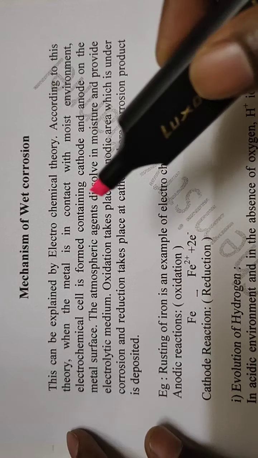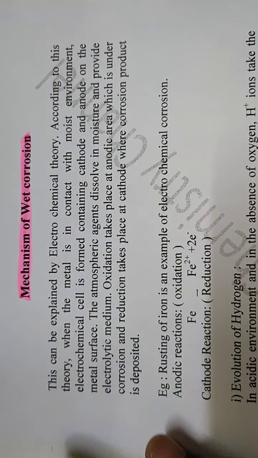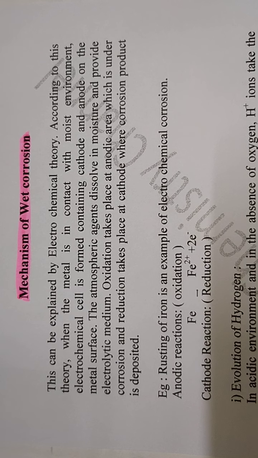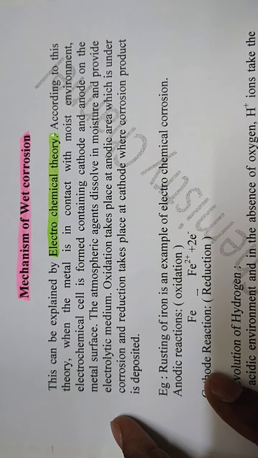Now I am going to explain the mechanism of wet corrosion. Wet corrosion means when one or more metals come in contact with moist air or an electrolytic solution. Because it is compared with the electrochemical reaction taking place in a galvanic cell, it is also called electrochemical corrosion. That is why wet corrosion is explained by electrochemical theory.